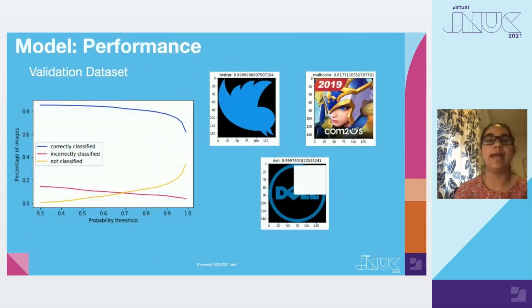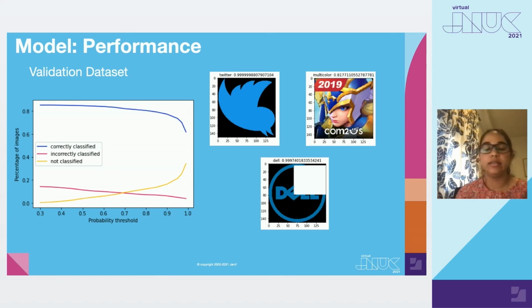Moving on to the next slide, which tells us about how our model predicted the images on the validation dataset that we had. The line chart on the left summarizes the stats about how many images were correctly classified, incorrectly classified, and not classified by our model at various probability thresholds. The x-axis of this chart represents the probability thresholds considered between 0.3 and 1, and the y-axis represents the proportion of the images.